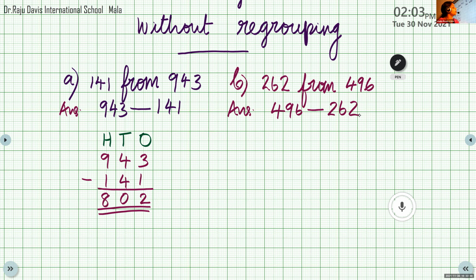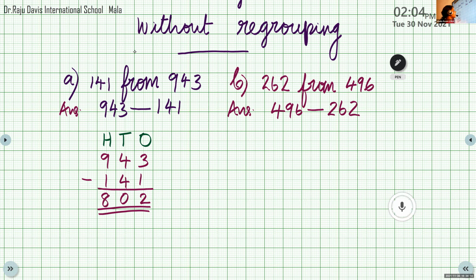And the answer is 334 or 234? Ayush? 234. Ayush, please help me to complete the answer. Others, please be quiet. Ayush, please turn on the video. I cannot turn on the video, ma'am. Okay. So, first step, we have to write the places.